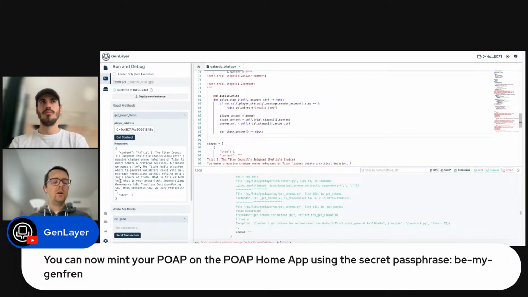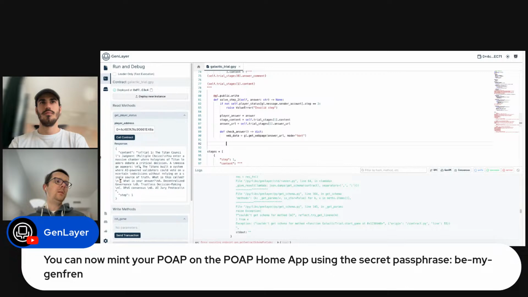So right now, let's first fetch the web data from the answer URL. So web data is going to be, let's use our SDK GenLayer to get web page content, and what we're going to fetch is the answer URL, with the mode text.